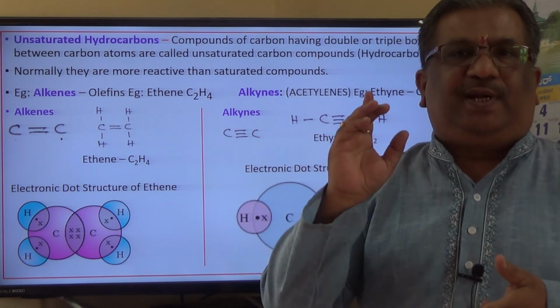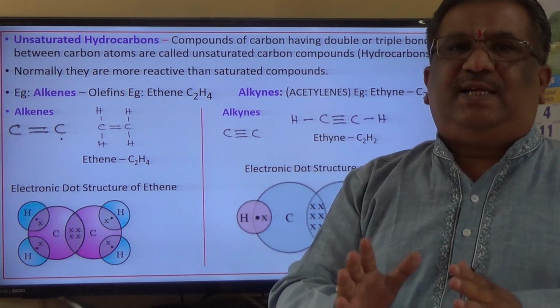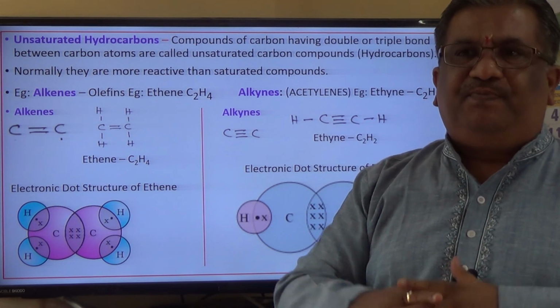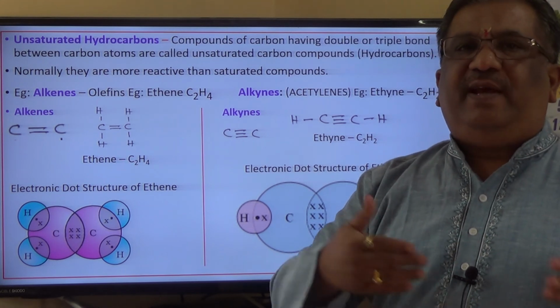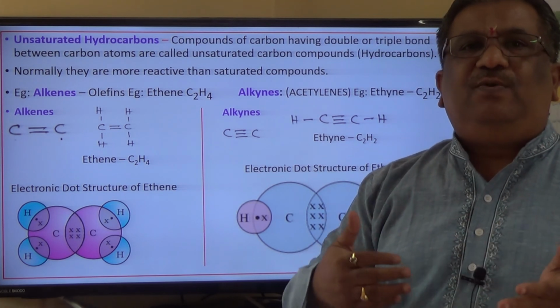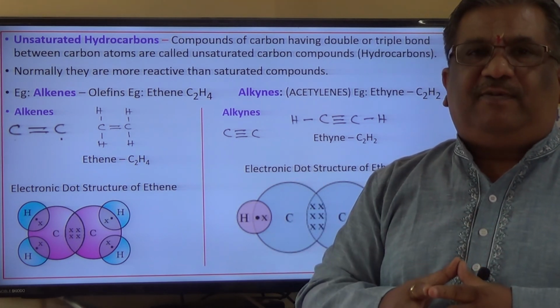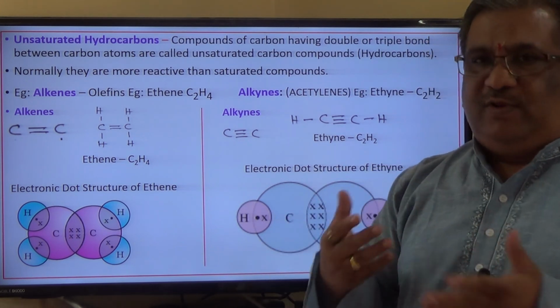You can add isomerism also for that. And finally we saw what are unsaturated and saturated hydrocarbons. Saturated hydrocarbons are alkanes basically. Ethane was the best example, with molecular formula C2H6. We studied the bond structure and the Lewis dot structure also.